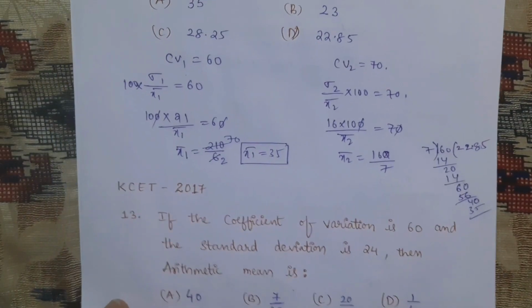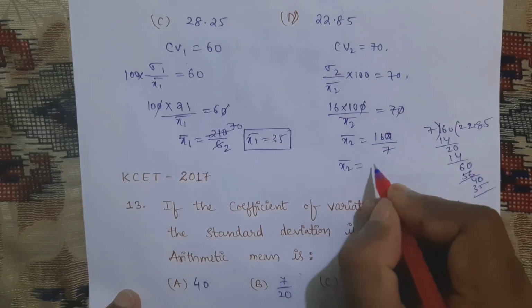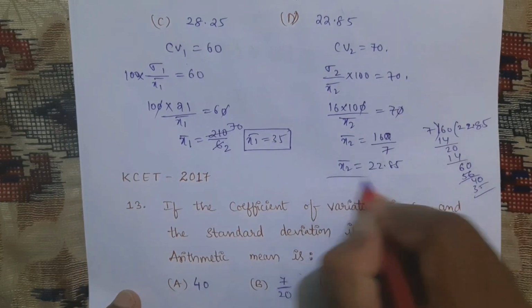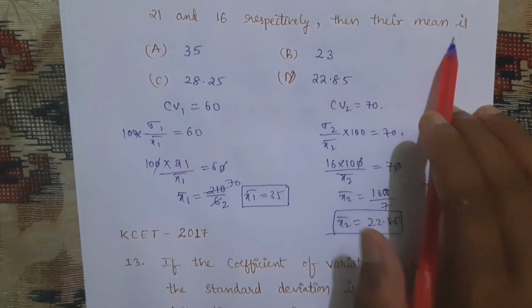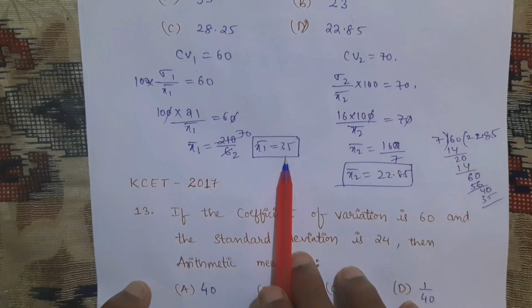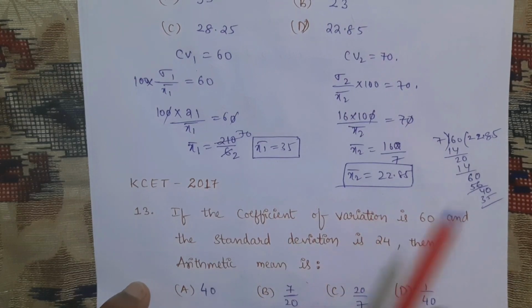See, almost we are getting two values, nothing but x2 bar is equal to 22.85. See here, then their mean is, for the first one the mean is 35 and for the second one the mean is 22.85.